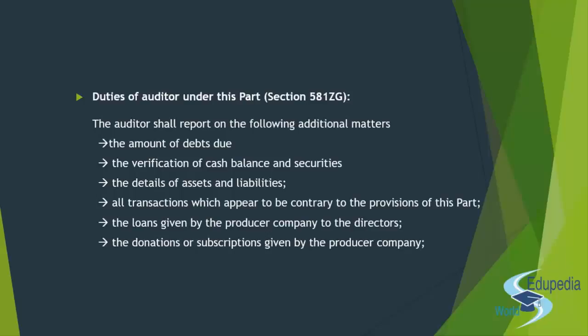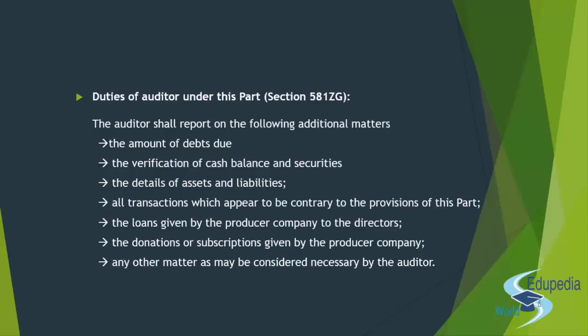And now when we talk about debt, it can be debt given to anybody, but these are debts that are due, and those debts that have already been converted into bad debts, right? So both these things have to be specifically mentioned. Apart from this, the auditor also needs to report on the cash balance that the producer company has, right, and any securities that they possess.